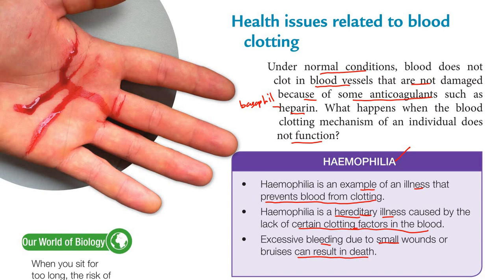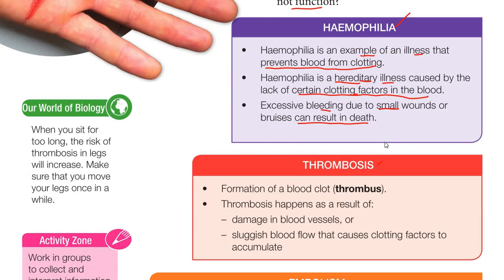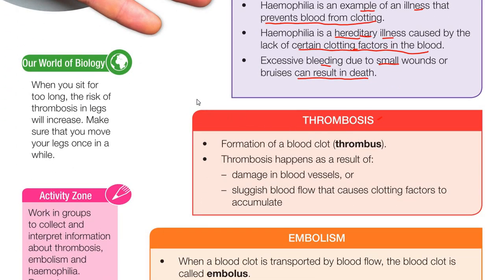Then next we go to the next disease, known as thrombosis. Thrombosis is the formation of a blood clot, known as a thrombus. Thrombosis happens as a result of damage in blood vessels or sluggish blood flow that causes clotting factors to accumulate.